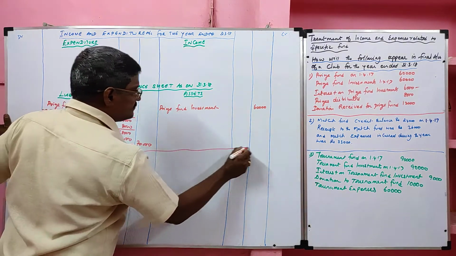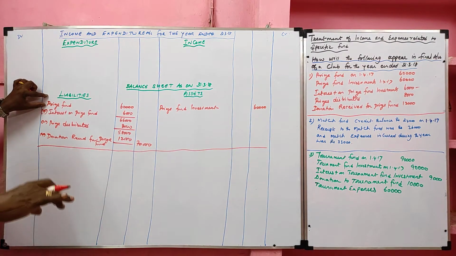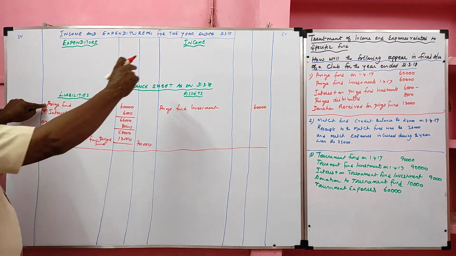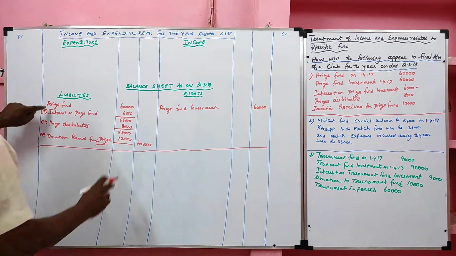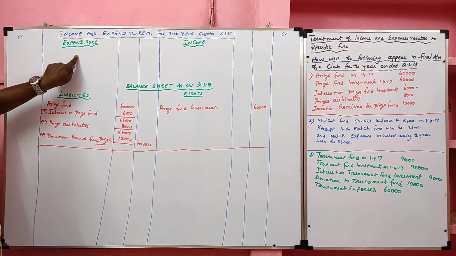Students, here prize fund is already created, so any interest on prize fund should be added with the prize fund. It should not be recorded as income. If prize fund is not given, it will be recorded as income. Prize distributed, at the same time prize fund also given, so prize distributed should be deducted from prize fund. If it is not given, the prize distributed should be recorded as expenditure.